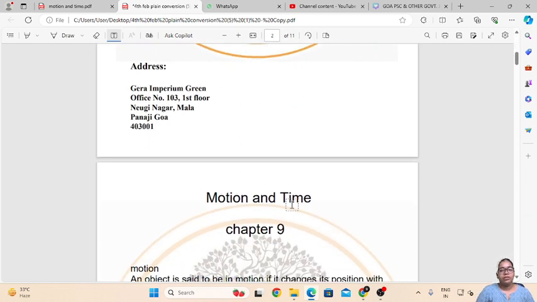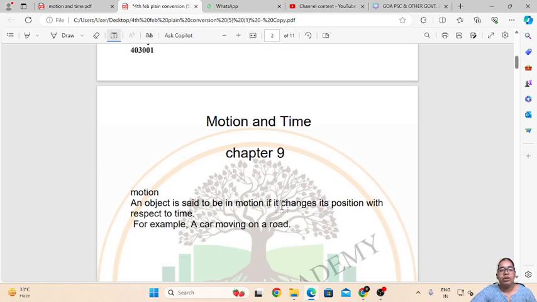So today we are going to study the chapter Motion and Time, which is chapter 9 from the 7th standard textbook. So let us first understand the meaning of motion. An object is said to be